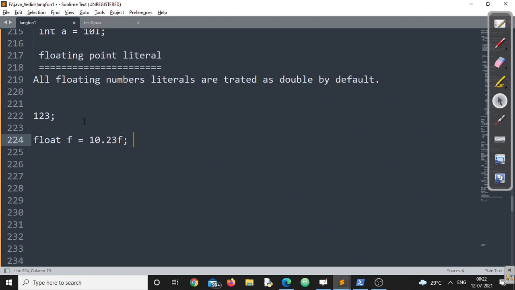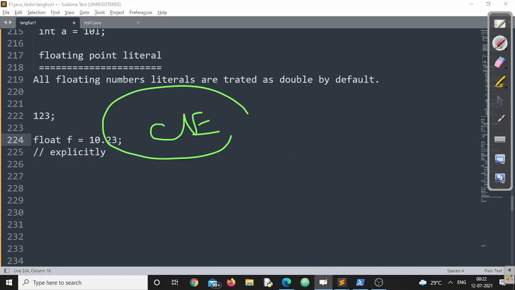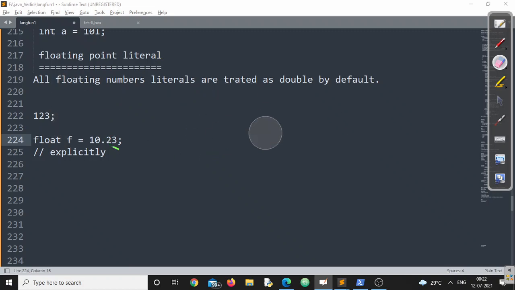So to represent any floating point constant, or a float literal, you have to suffix the value with a character, either small f or capital F. Both are the same, no problem at all. Remember, you have to do it explicitly, meaning the programmer has to do it. This is not automatic. If by mistake I write this without f, a compiler error will definitely be there. That is the first point.